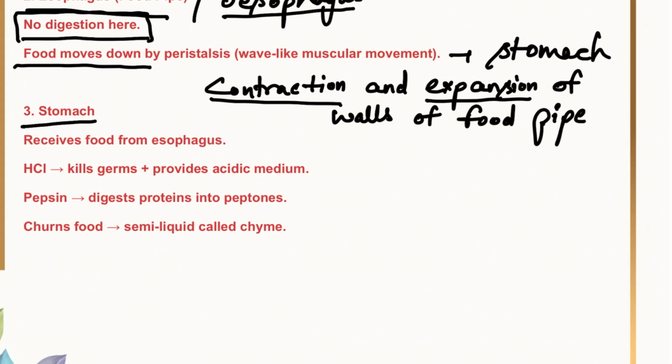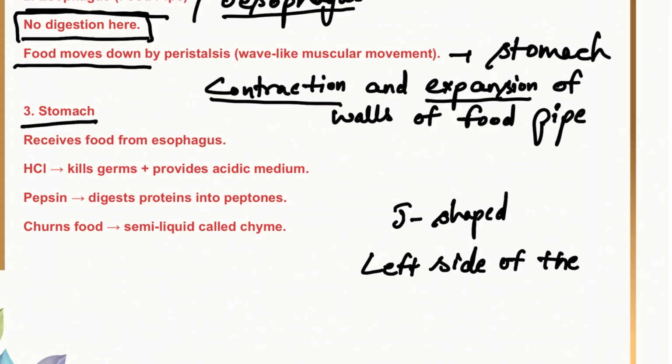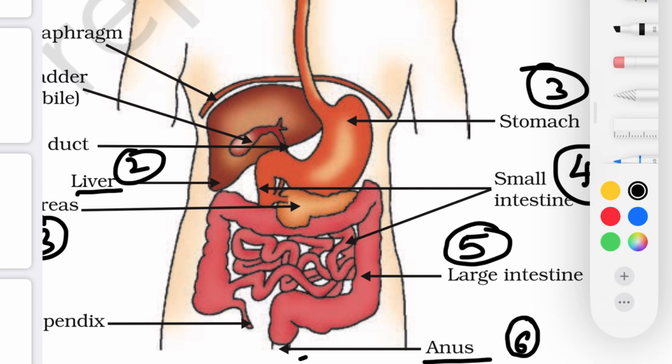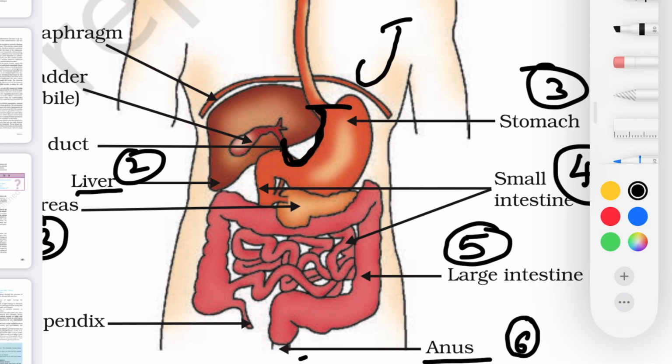Now let's talk about our second digestive organ, that is the stomach. Stomach is a J-shaped organ located on the left side of the abdomen. Here you can see it's the stomach, and you can see its shape. It's a J-shaped organ, and it is located on the left side of the abdomen.